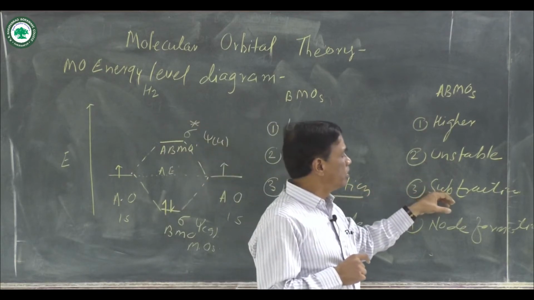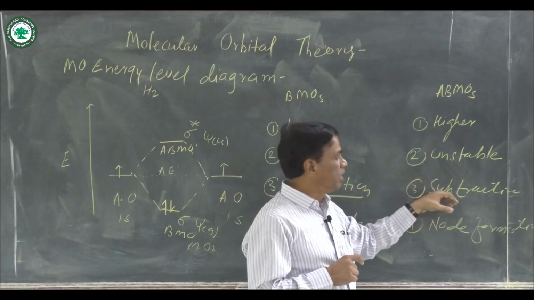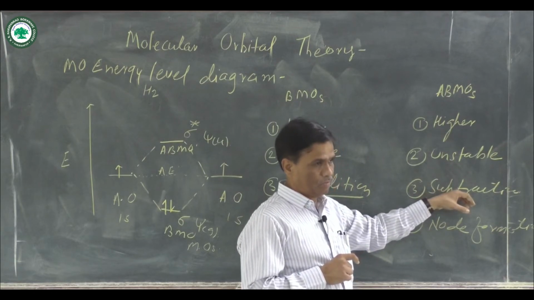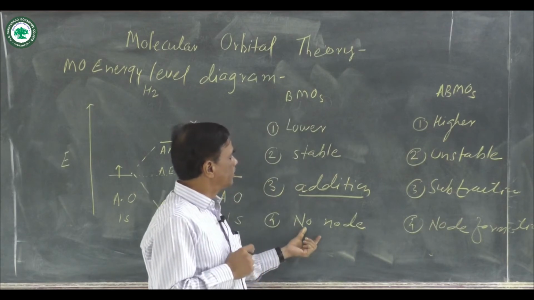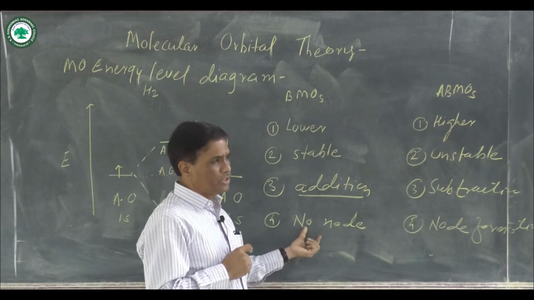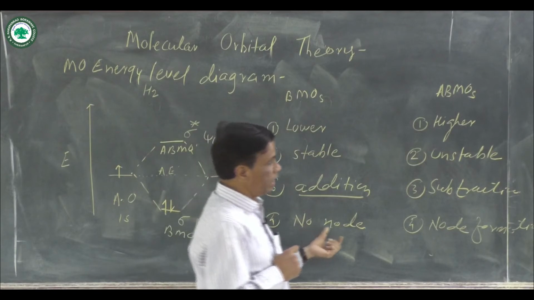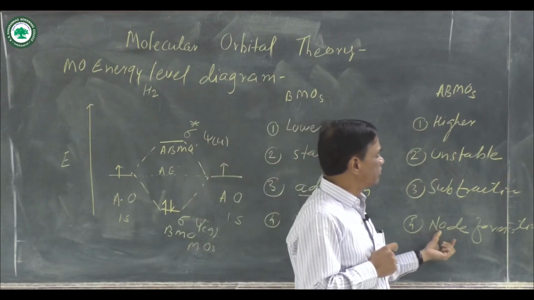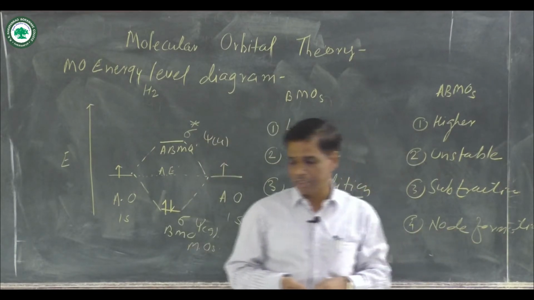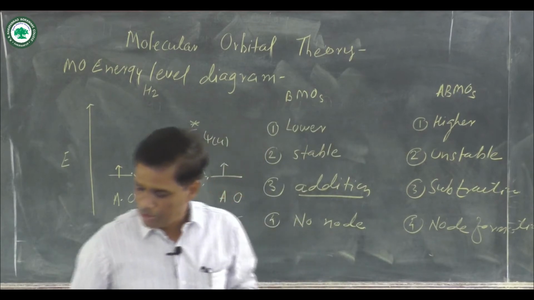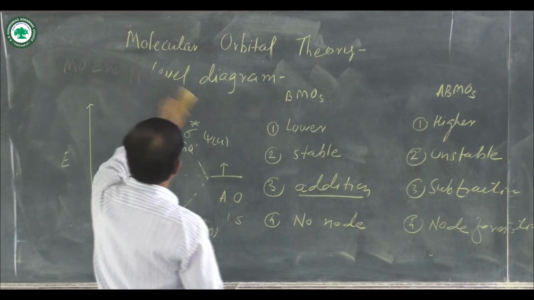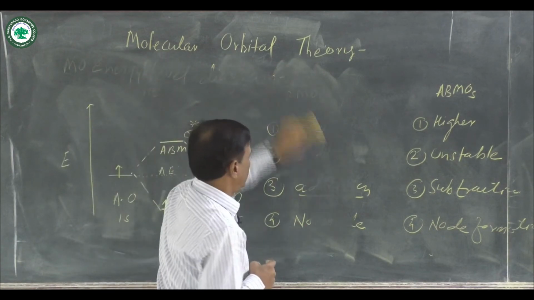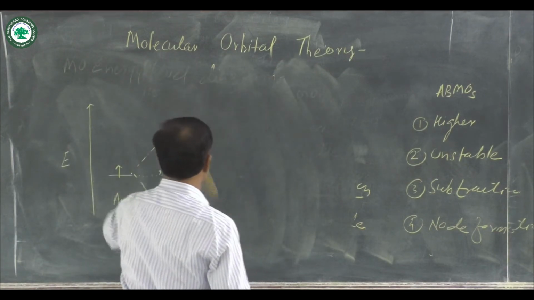When antibonding molecular orbitals are formed, there is a subtraction of atomic orbitals. When bonding molecular orbitals are formed, no node is formed, but when antibonding molecular orbitals are formed, node formation takes place. These are some comparison points between bonding and antibonding molecular orbitals.